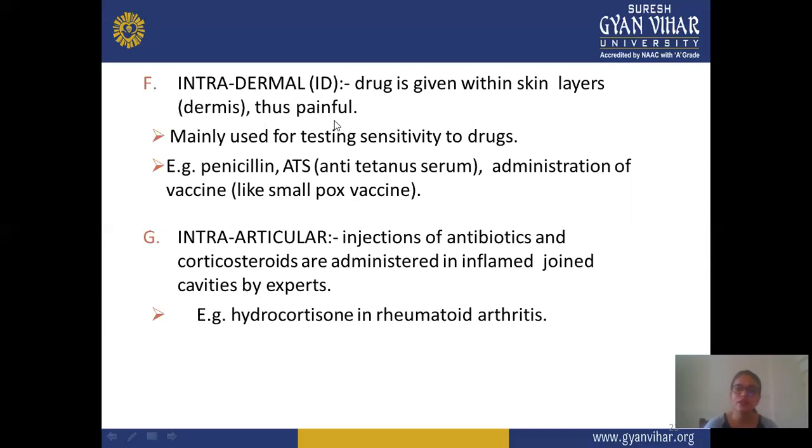And next is intra-articular injection. In intra-articular injections, antibiotics and corticosteroids are administered into an inflamed joint cavity by an expert. This injection requires a trained or expert person, and mainly antibiotics or steroids are administered by this route, like hydrocortisone for arthritis. It is limited to a few drugs, mainly antibiotics and steroids, and an expert is required.